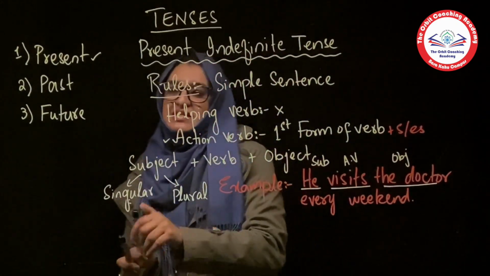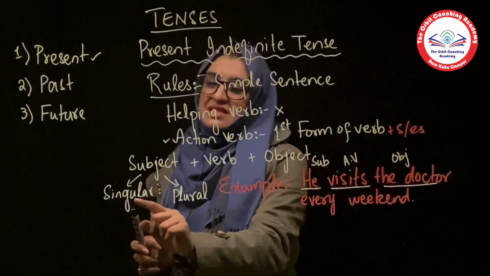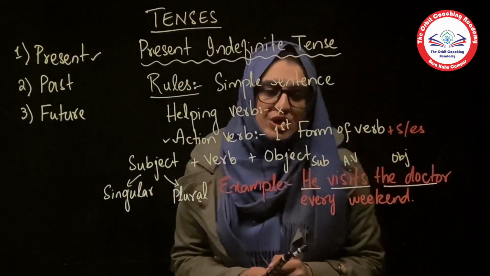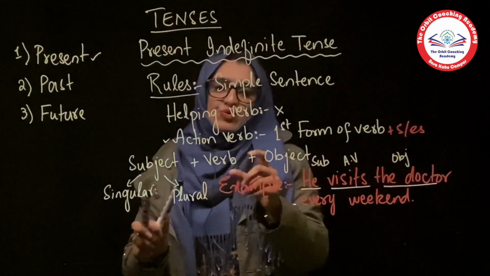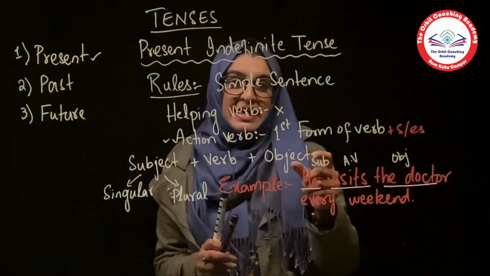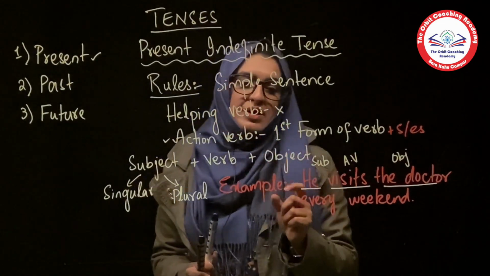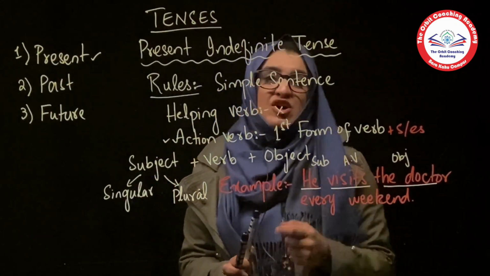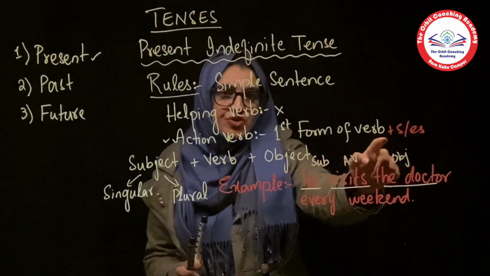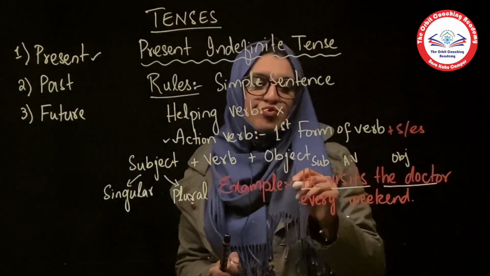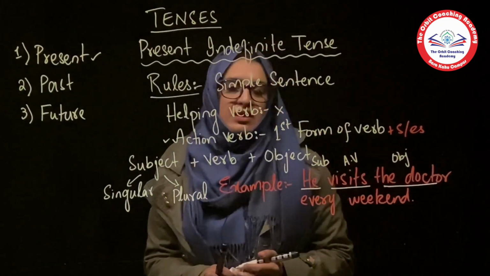As I was telling you, whenever we have a singular subject, we use the first form of verb plus s or es, and you can see that we have applied this rule here. He is a singular person, we are talking about only one person. He visits. Visit is the first form of verb, and we have added s to it. So, he visits the doctor every weekend.